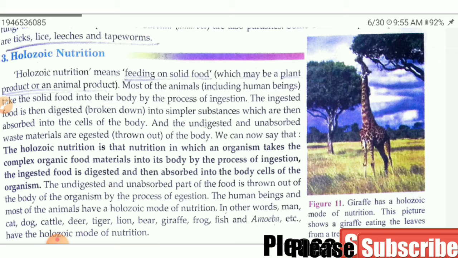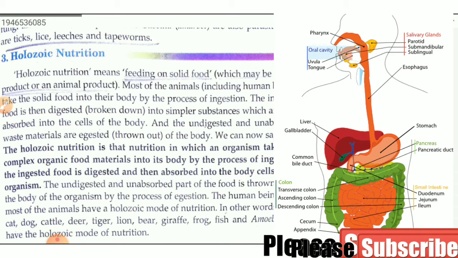So here these organisms feed on solid food material. If they take any food material inside their body, that process is known as ingestion. After absorption, some waste material will come out, and throwing out that waste material is known as egestion. Clear?